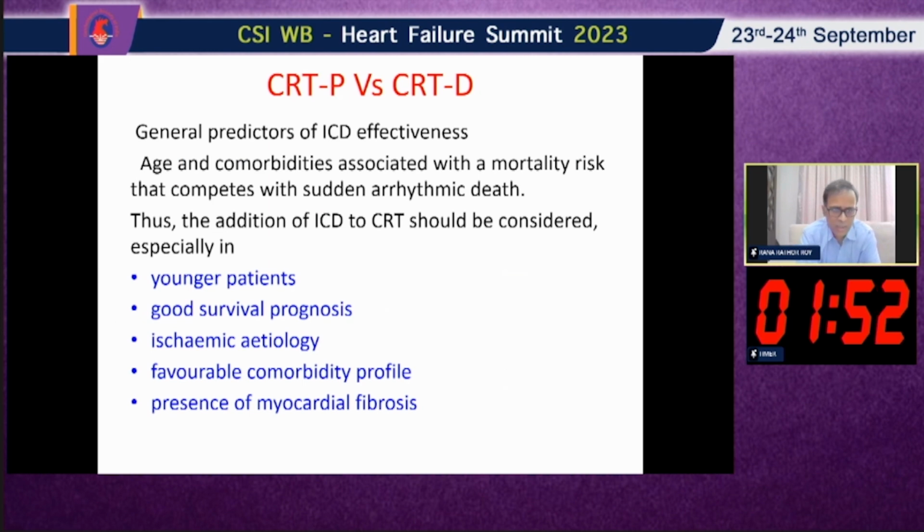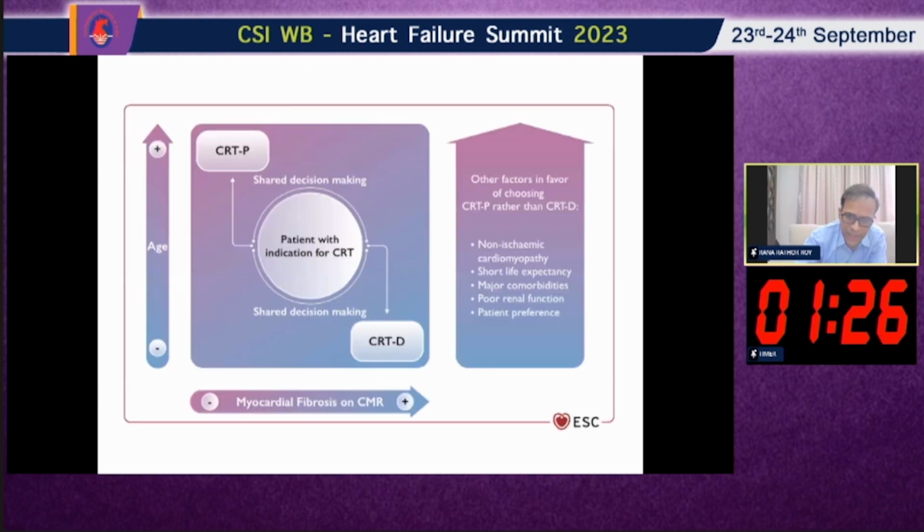So coming to the general predictors of ICD effectiveness, when we definitely have to consider CRT-D: age and comorbidities associated with mortality that competes with sudden arrhythmic death. Thus, the addition of ICD to CRT should be considered especially in younger patients, with good survival prognosis, ischemic etiology, favorable comorbidity profile, and presence of myocardial fibrosis. If you see on the cardiac MRI that there is significant myocardial fibrosis, definitely we consider an ICD.